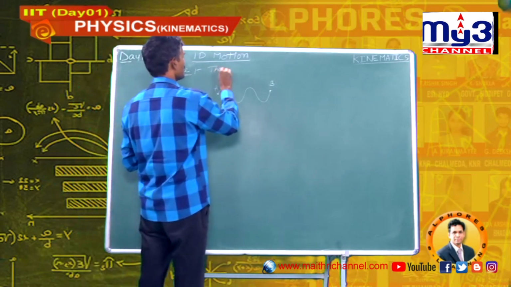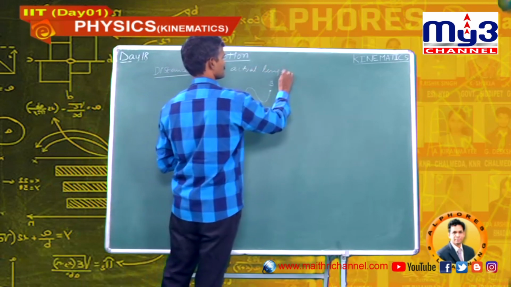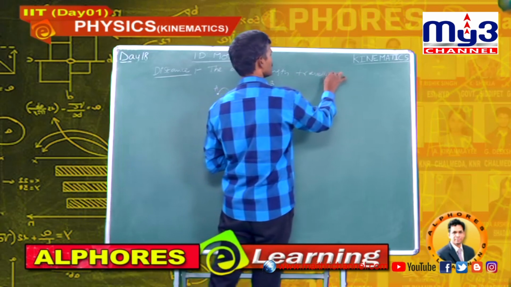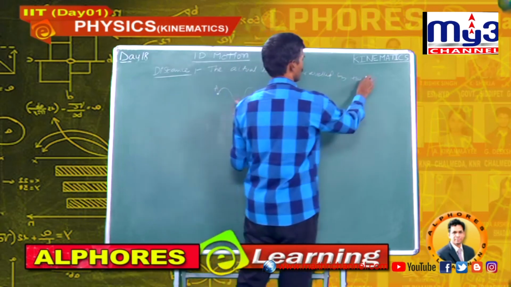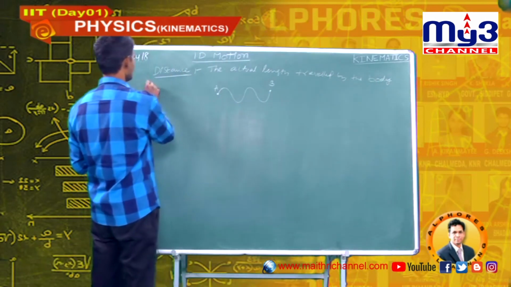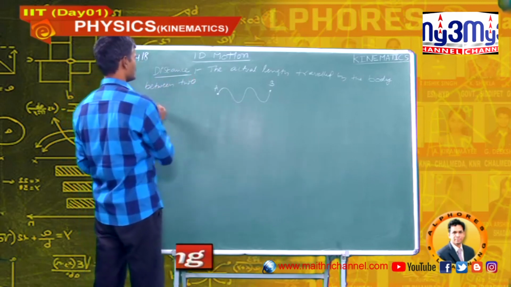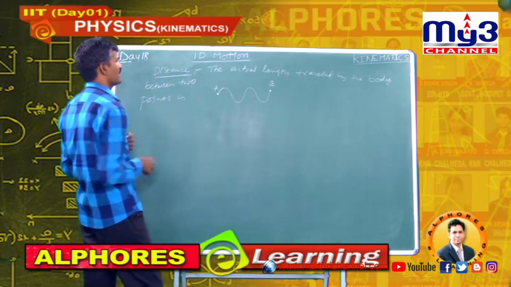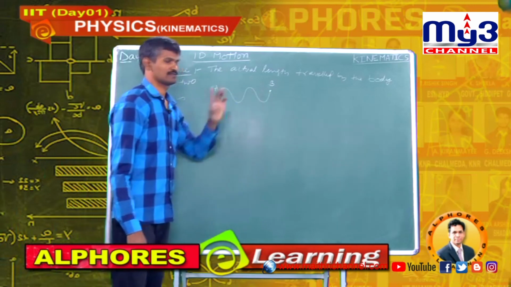The actual length travelled by the body between 2 points is known as the distance between the 2 points.